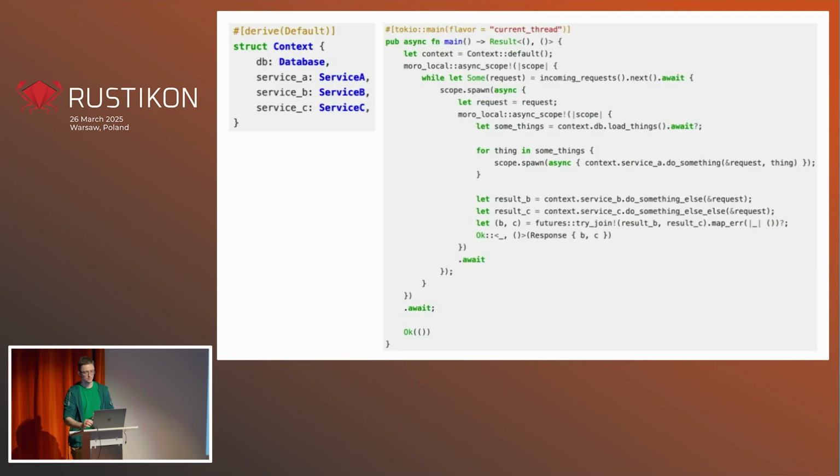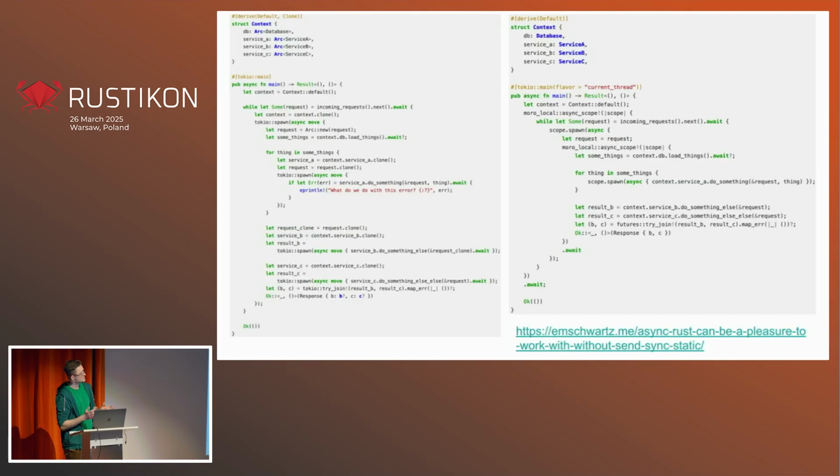If we use Moro for that, we can drop all Arcs and all the clones, and the code becomes, well, in my opinion at least, more readable, and I believe also more performant.